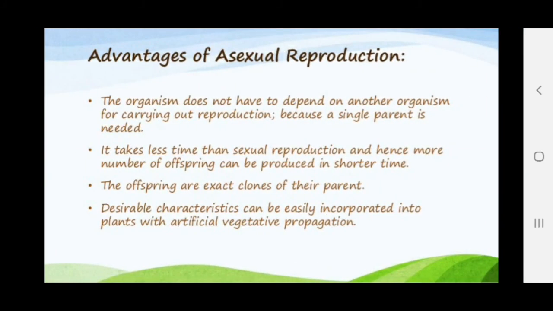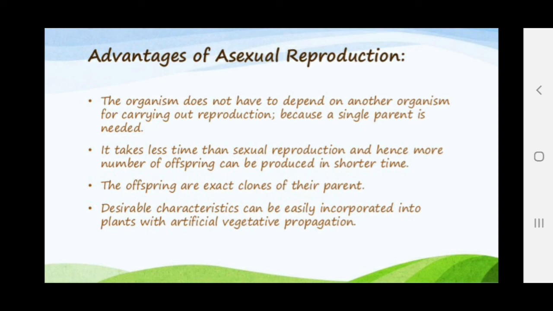Okay. Now the important topic comes here, that is the advantages of vegetative propagation, or we can say advantages of asexual reproduction. Clear? Advantages: the organisms do not have to depend on another organism for carrying out reproduction because a single parent can produce a new individual. It takes less time than sexual reproduction, and hence more offspring can be produced in shorter time. This is the most important advantage of asexual reproduction.